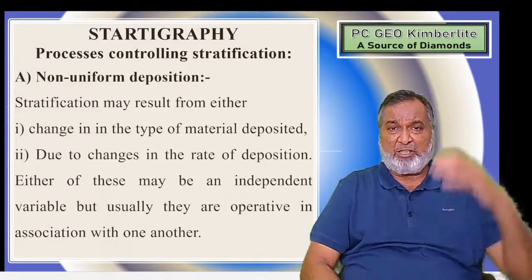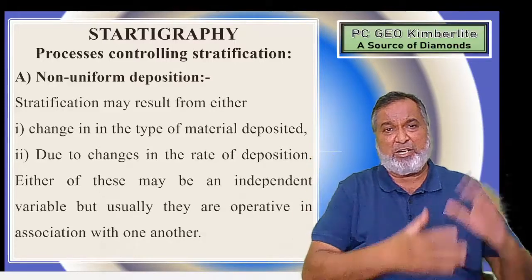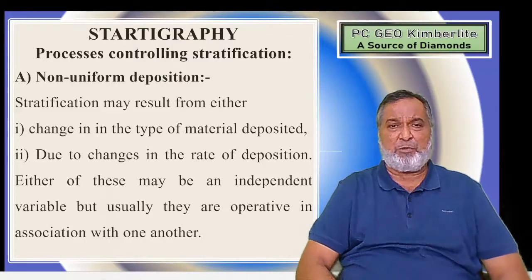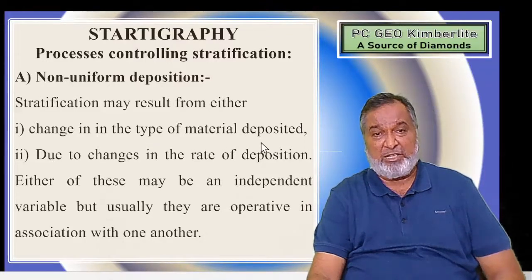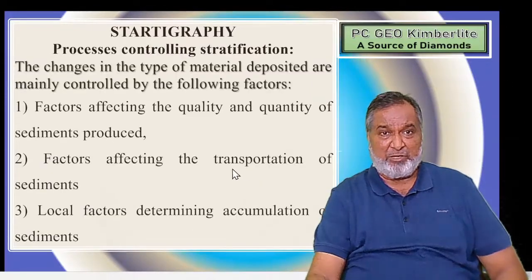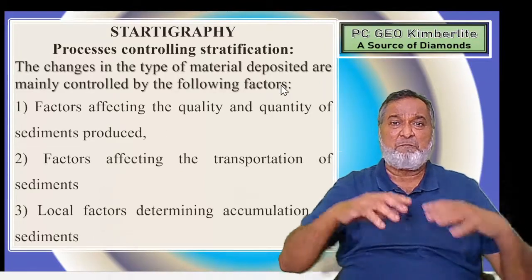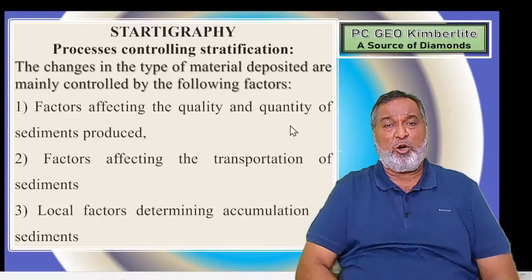Whether aluminum is deposited, or calcium material, or sand, whatever the material which is deposited, there is a change in the type of material deposited due to changes in the rate of deposition. And now we will see why the changes will be there in the material deposits. Factors affecting the quantity and quality of the sediments.